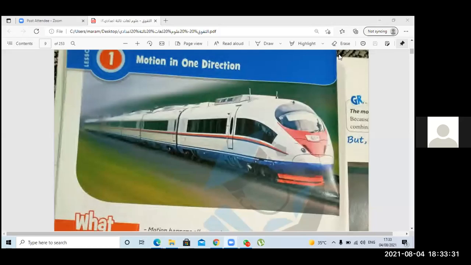Motion is when the objects move from one position to another, from one place to another place. Okay, who can tell me some examples of objects which are in a motion state? For example, train. When the train moves, Metro, it's in a motion state. Excellent. Also metro. Excellent. What else? Car. Excellent.